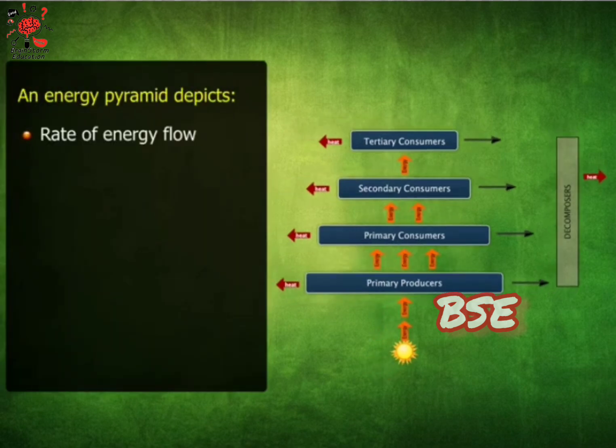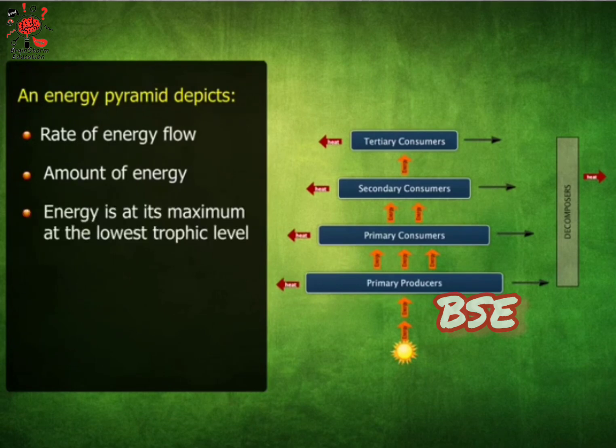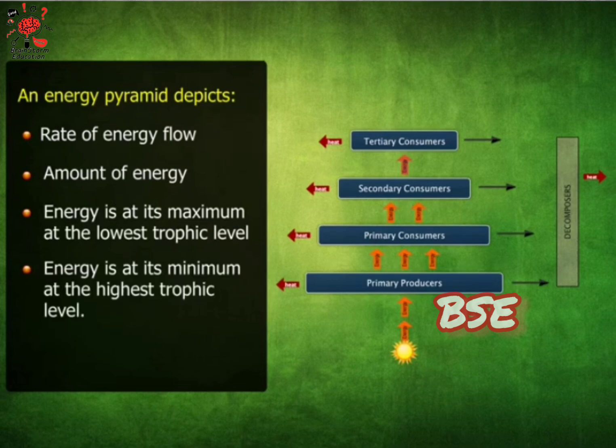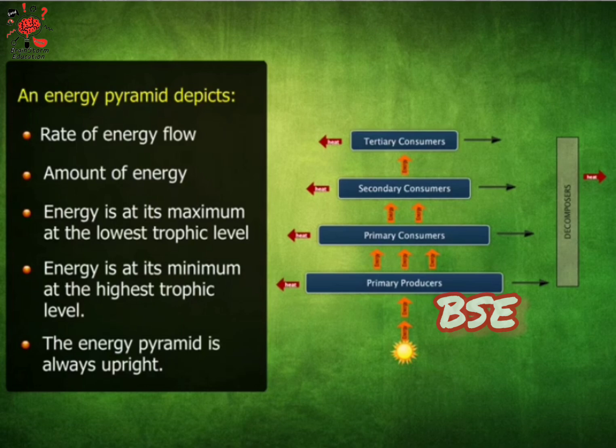The rate of energy flow and the amount of energy are depicted with the help of an energy pyramid. Energy is at its maximum at the lowest trophic level and at its minimum at the highest trophic level. Hence, the pyramid of energy is always upright.